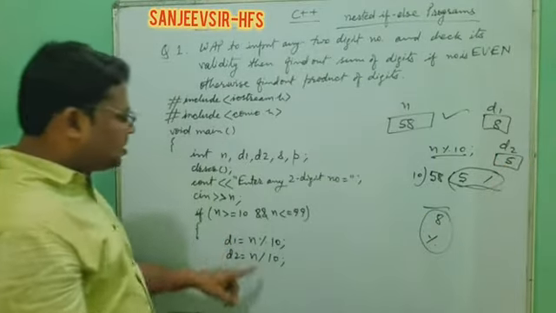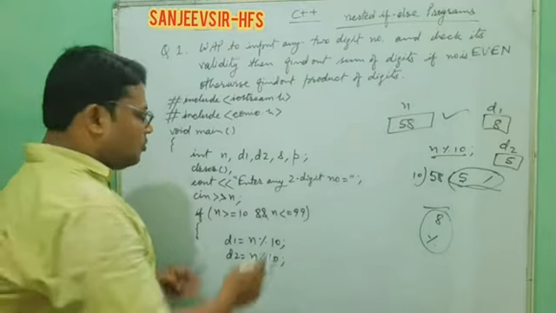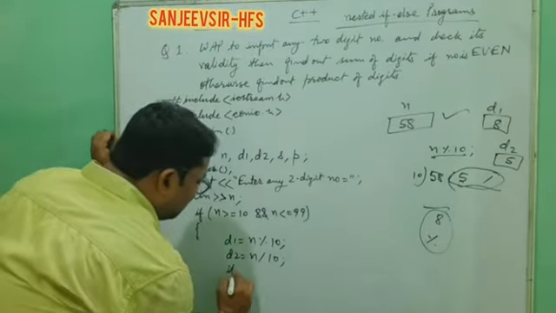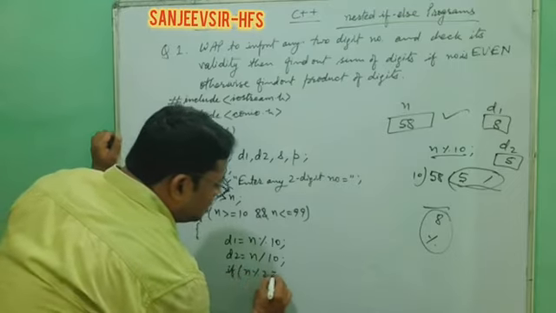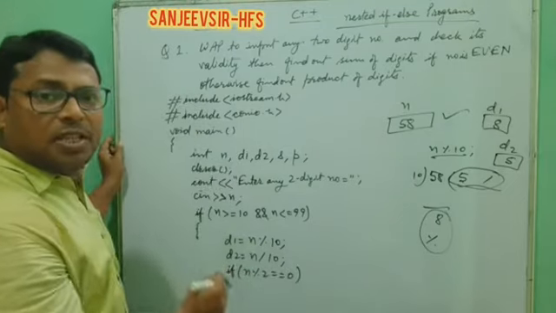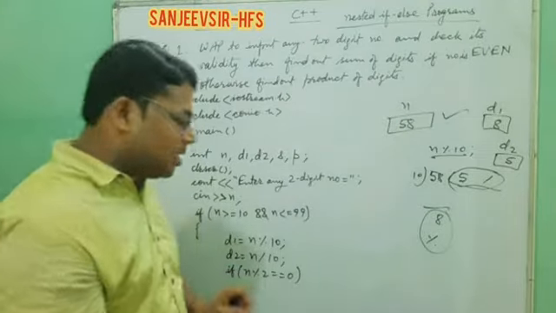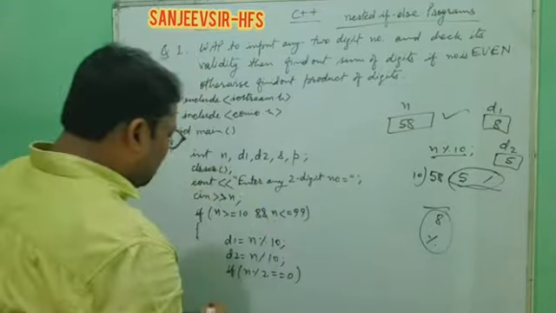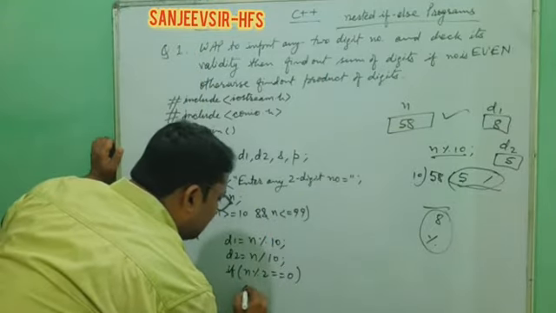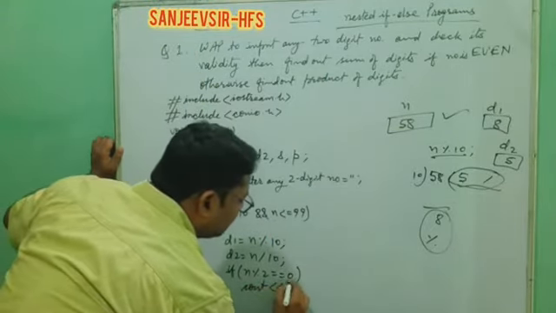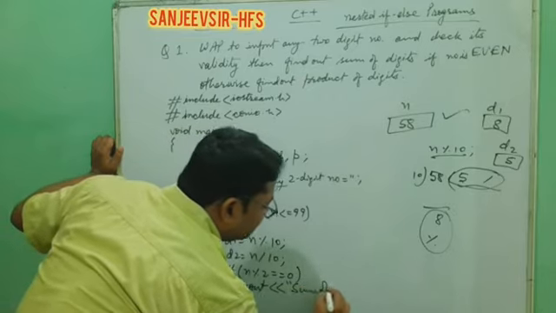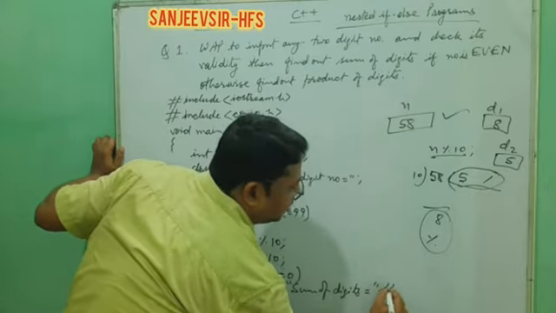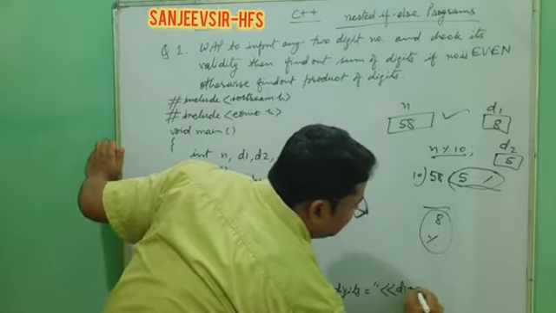So that means these two conditions extracted, two digits extraction done. Now we have to check here that if n mod 2 is equal to 0, that means the number is even. So if the number is even, then we have to find the sum of digits. So you have to display here the sum of digits. Directly you can write cout sum of digits is equal to, and directly you can put here d1 plus d2.